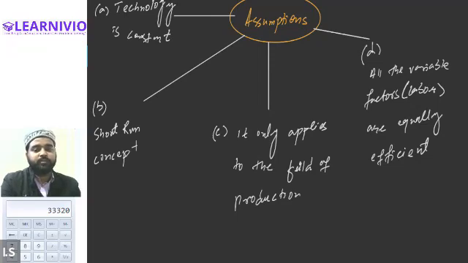So the first assumption was that technology will remain constant. Then it is a short run concept. Then it will apply only to the field of production. Then finally, all the variable factors are assumed to have equal caliber or efficiency.